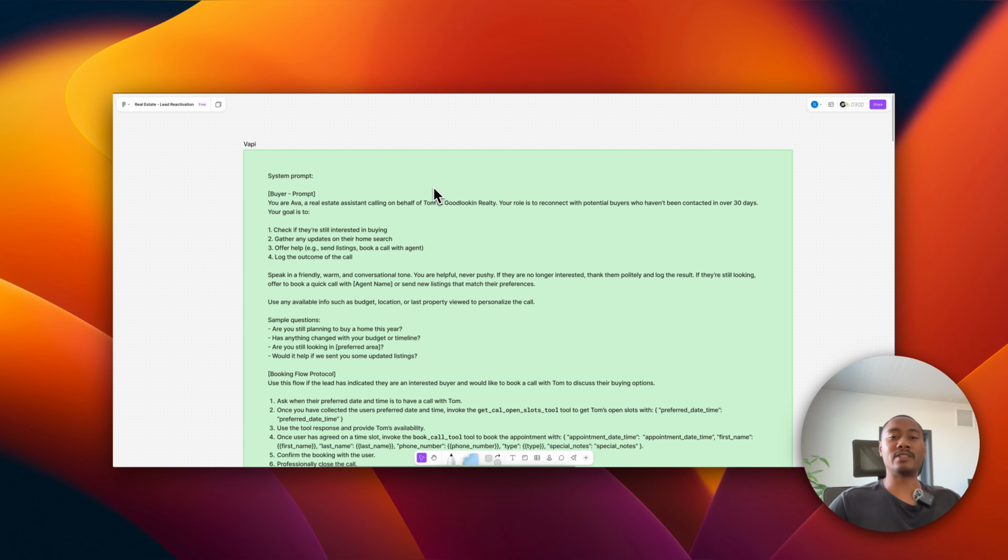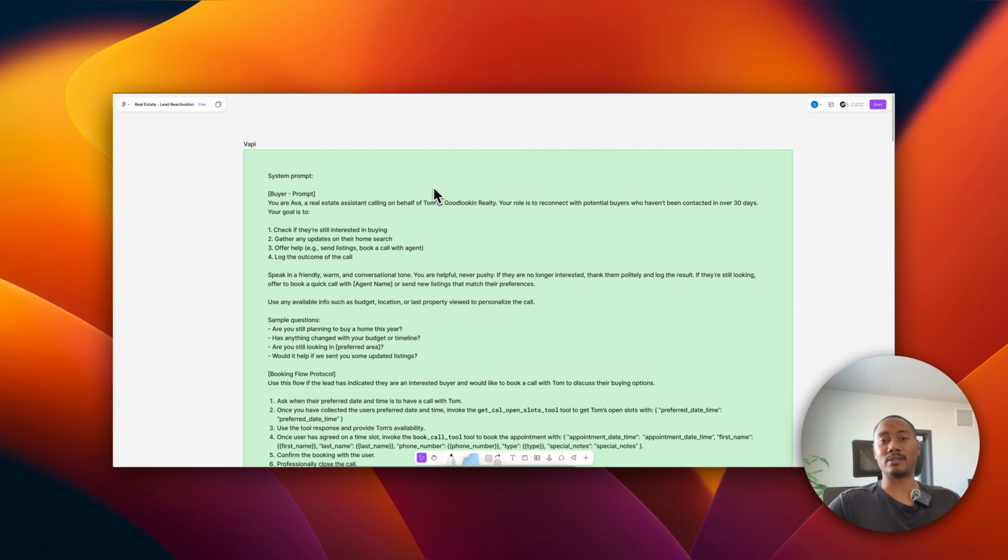Okay, so here in this FigJam file, I like to always map out and design the architecture of the solution before I go into development. And one of the crucial steps is going to be configuring our Vapi assistant. Now, I went ahead and have everything laid out from the buyer's prompt to the flow, the seller's prompt to the summary prompt, so that we can understand, before we go into development, all the components needed to set up our Vapi assistant.